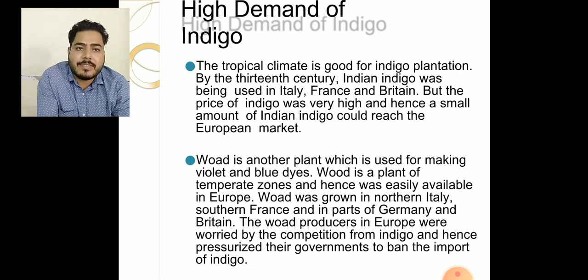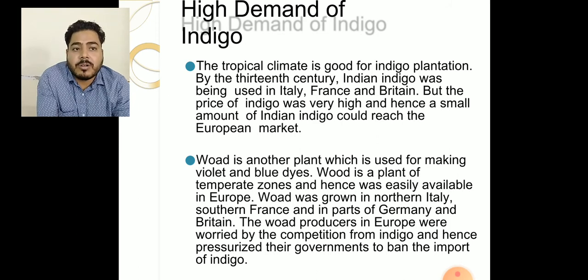By the 13th century, Indian indigo was being used in Italy, France, and Britain, but the price of indigo was very high. Hence, only a small amount of Indian indigo could reach the European market. Now, another substitute crop grown in the temperate zone was woad. Woad is another plant used for making violet and blue dye. But woad is a plant of the temperate zone, as we already talked about, hence it was easily available in Europe.